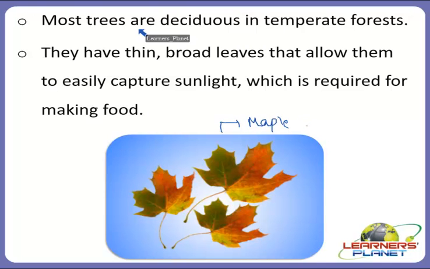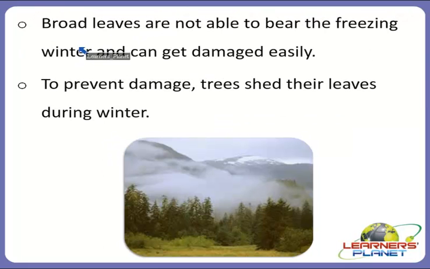So the maple tree is an example of a deciduous tree. They are found in temperate forests. So basically in summer their broad green leaves help capture sunlight needed to make food through photosynthesis. And there are other plants also.